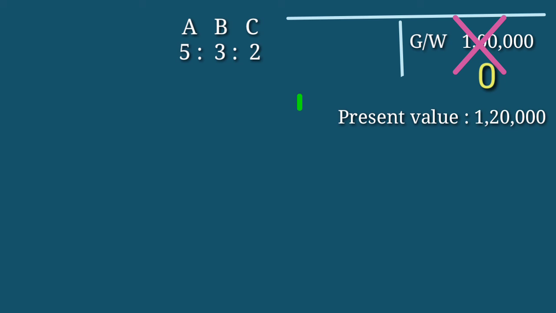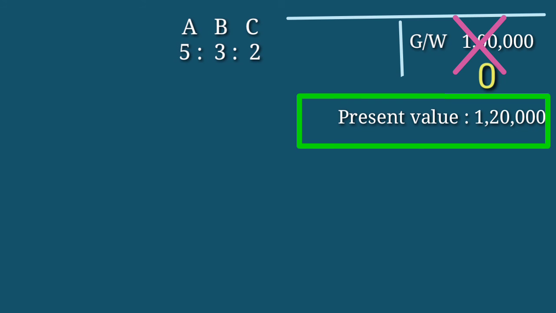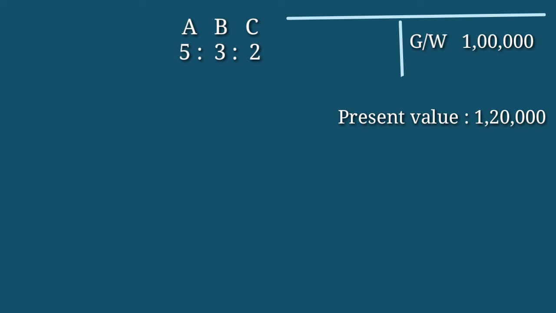That means from this 1,20,000, we will calculate the retiring partner's share of goodwill. But if we continue the goodwill, we will not give the full value or full advantages to the retiring partner. We will give only the advantages of the difference.